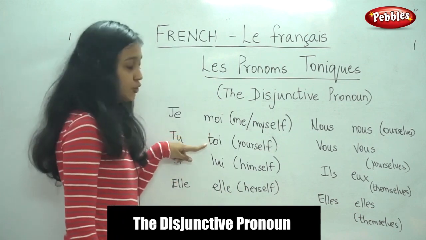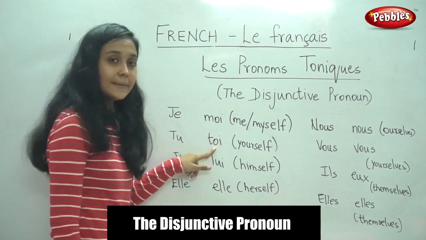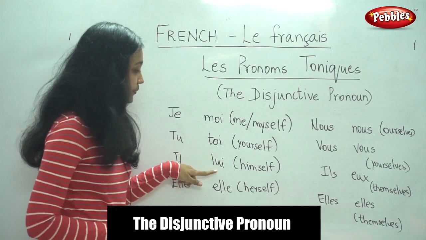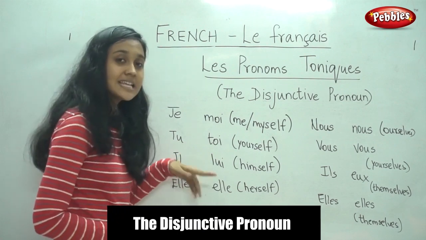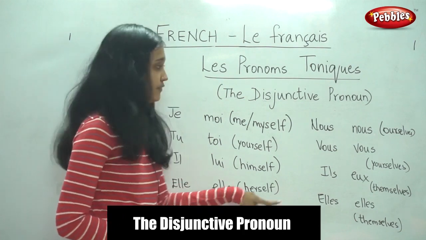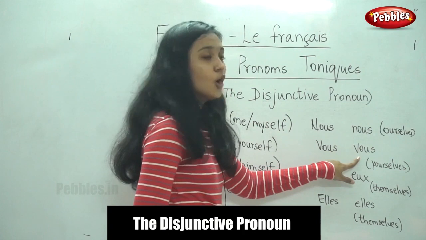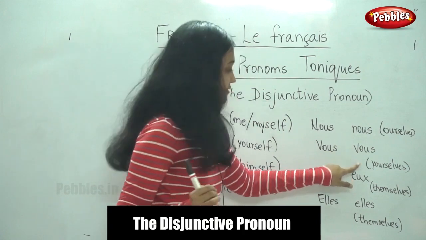Moi, toi. Moi means myself. Toi means yourself. Lui means himself. Elle, herself. Nous, ourselves. Vous, yourselves.